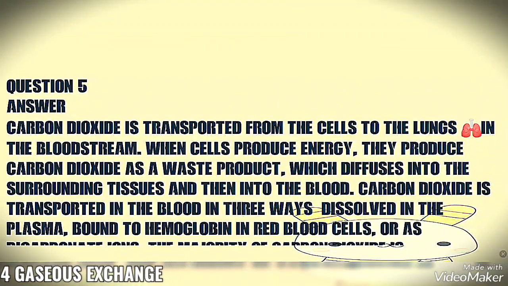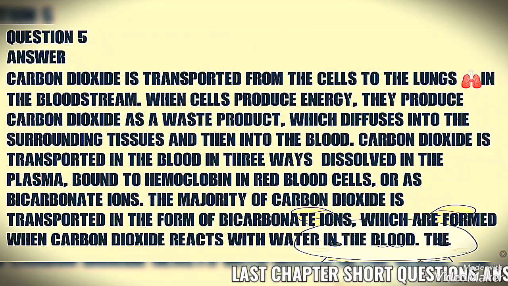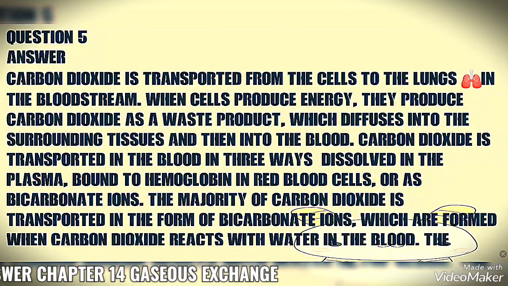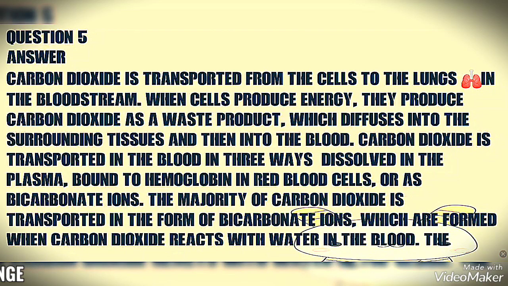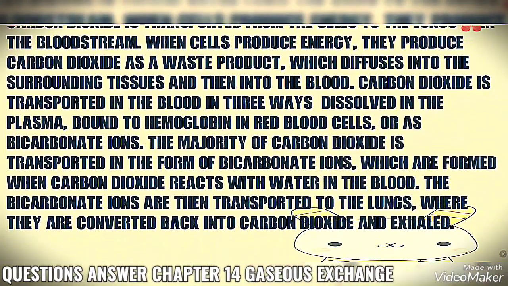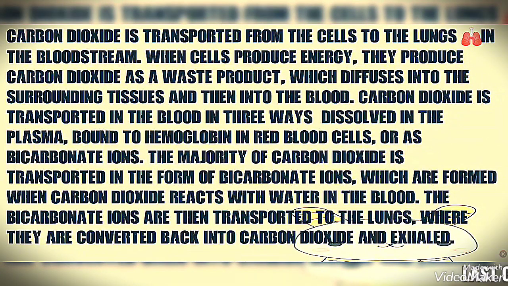Now the next question we are exploring is question number 5, which is how carbon dioxide from the cells is transported to the lungs. Carbon dioxide जो है different ways में transport होती है. It can be transported by binding with hemoglobin. It can also be transported as bicarbonate ions, or directly through the plasma.